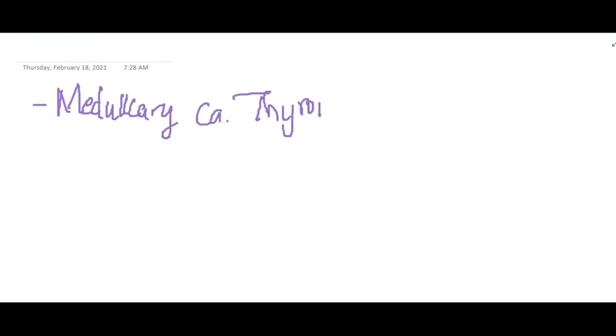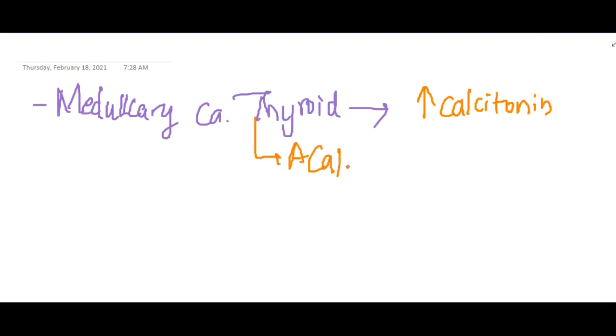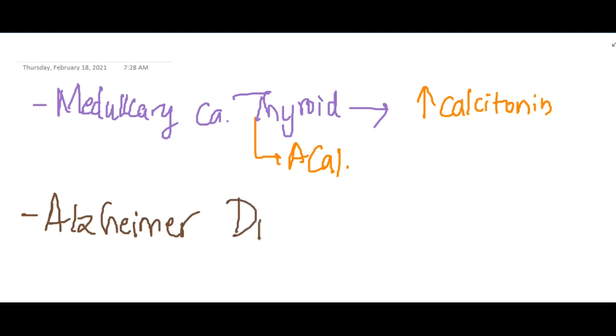Then the third type: amyloidosis is also seen in medullary carcinoma of thyroid. Here you will see increased calcitonin, that is ACAL, where Cal is for calcitonin and A is amyloid. Amyloid calcitonin is accumulated.